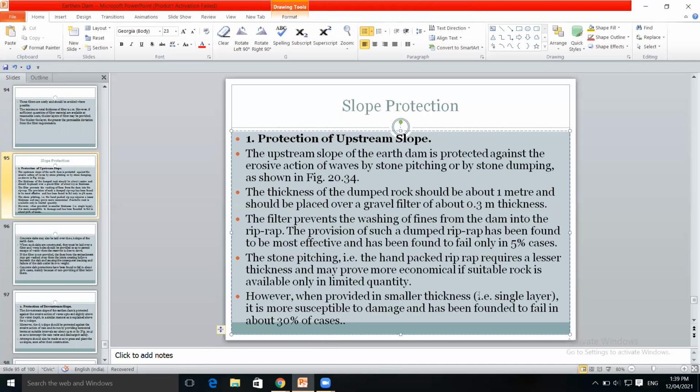When provided in smaller thickness single layer, it is more susceptible to damage. If the thickness of stone pitching is less, then it is susceptible to failure of the dam. So due to this, it has been found that about 30% failures occur due to provision of this single layer, smaller thickness.